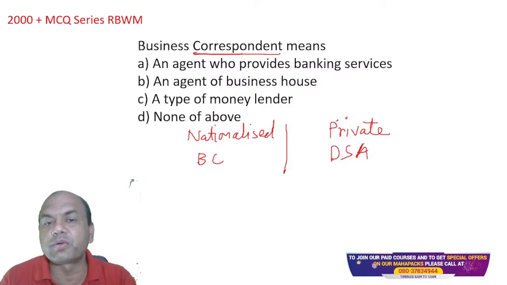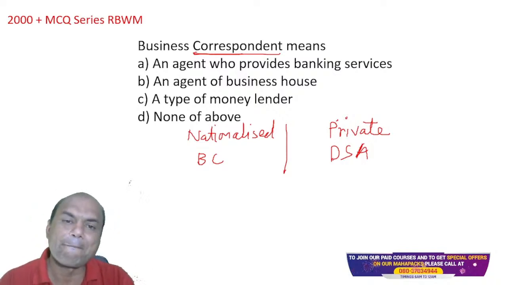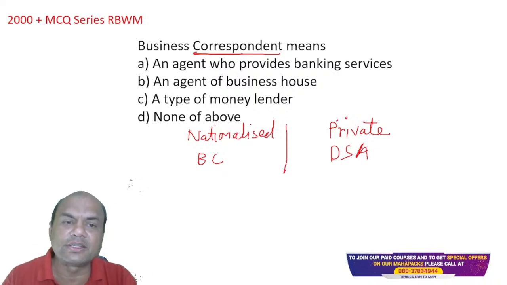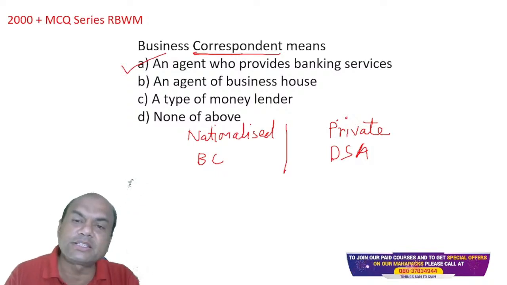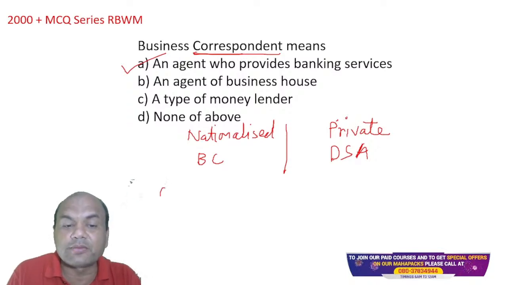An agent who provides banking service, an agent of the business house, a type of money lender, and none of the above. So who's this? Yes, it is A, obviously, isn't it? It's A, who provides banking service. Here, a BC is always appointed in those areas where the bank doesn't have the reach.